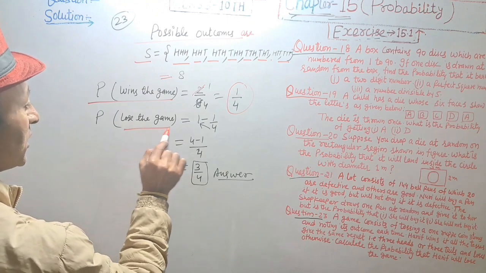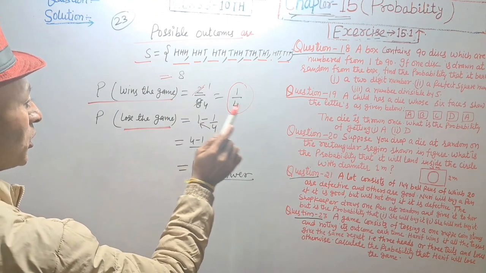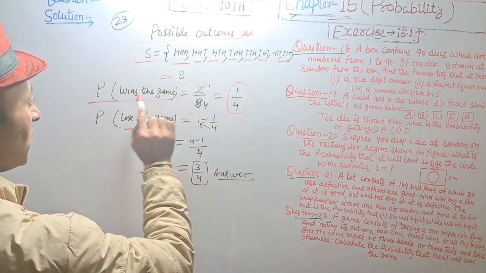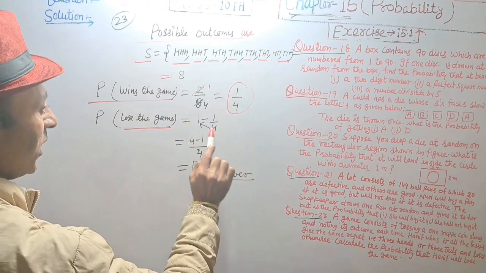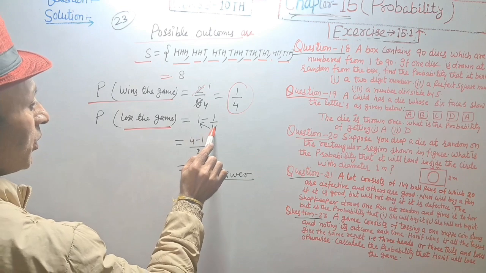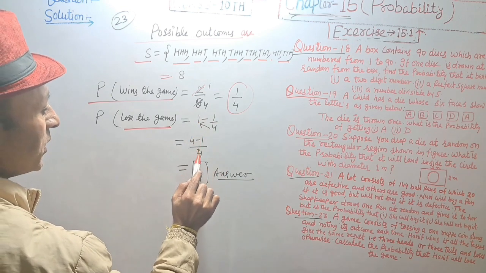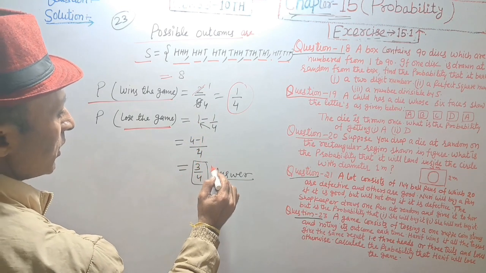And when she loses the game is equal to 1 minus probability of she wins the game. Probability of Honey wins the game is 1 upon 4. 4 1s are 4 minus 1, 3, 3 upon 4. Answer.